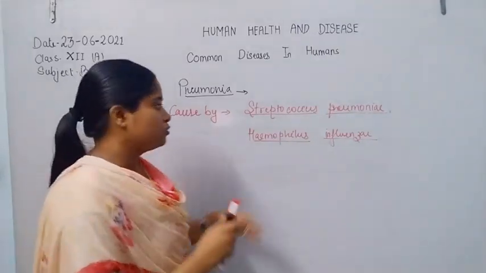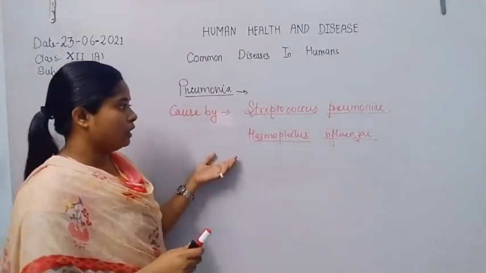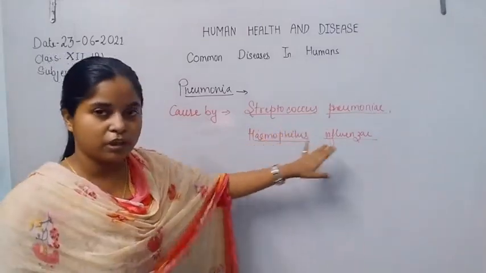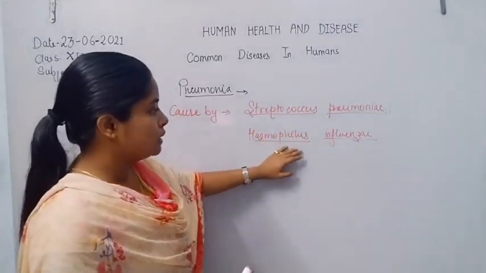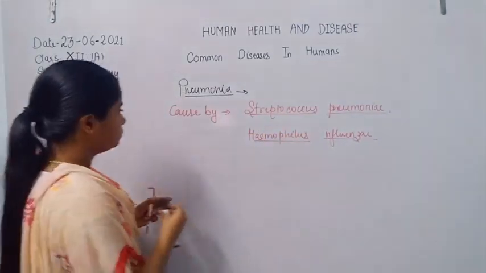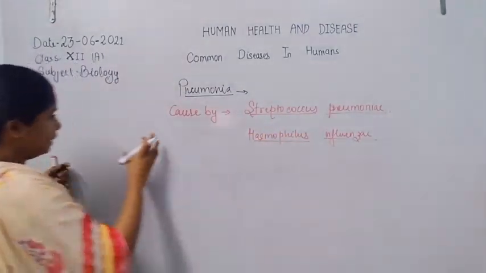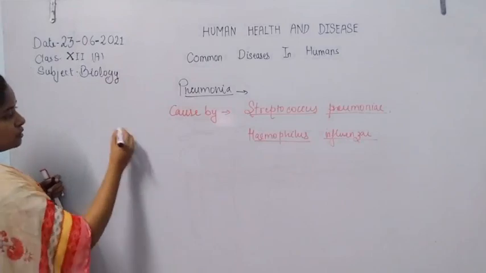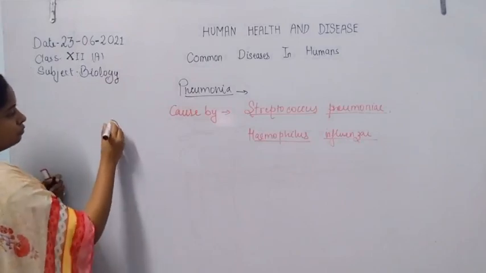So what happens during the infection, when Streptococcus pneumoniae or influenzae infect the lung alveoli? First they infect the throat of that person.